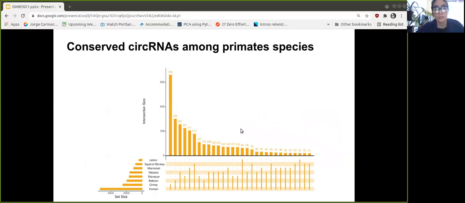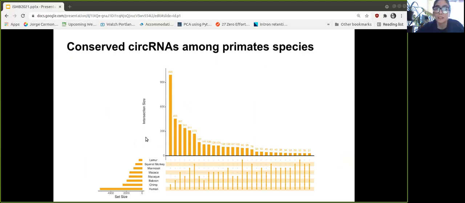According to this definition of shared circular RNAs, we took our set of circular RNAs. Here I'm showing you an UpSet plot that shows the intersections of our defined sets. In our case, the sets are the circular RNAs within each primate, the lines intersecting these sets show the intersection of those sets, and the bar plot shows the number of elements within those intersections.